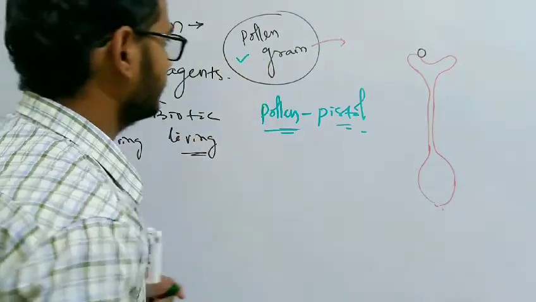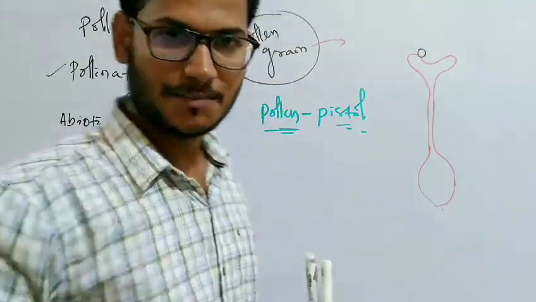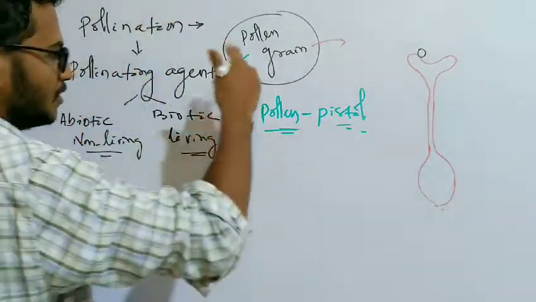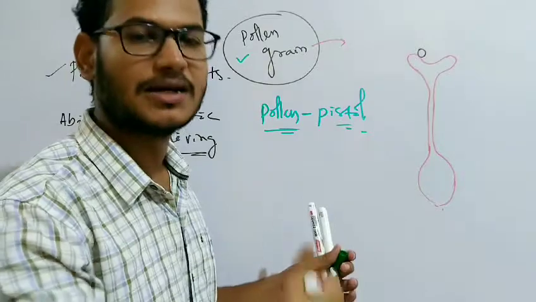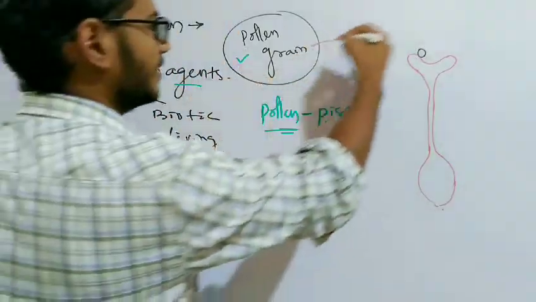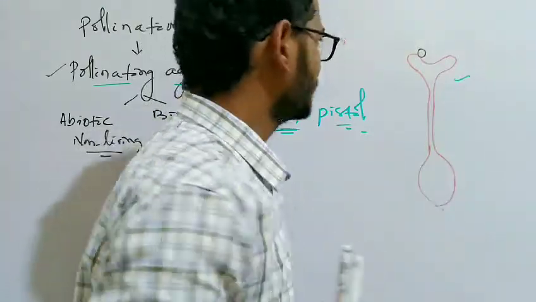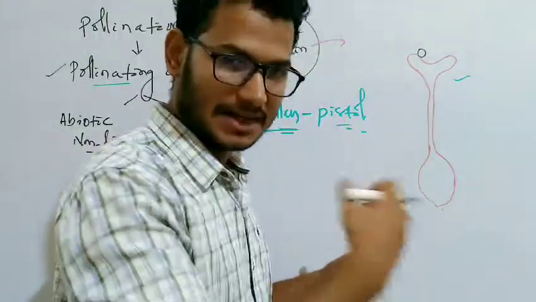the pollen grain is present inside the anther, and anther is the male reproductive part. So the pollen grain matures and the anther bursts, the pollen grain comes out, and with the help of the pollinating agent it comes in contact with the pistil or stigma of another flower.